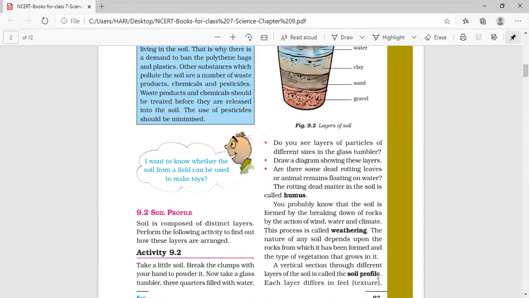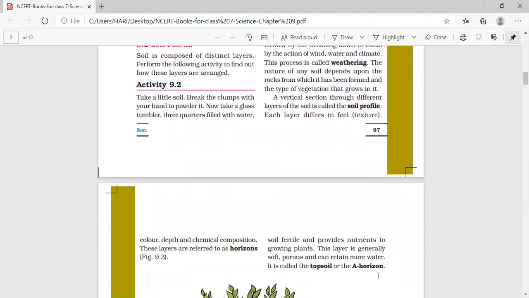And if we take the soil profile or a vertical section of the soil, we can see various layers. Each layer differs in feel, color, depth and chemical composition. Texture means how they feel, whether it is soft or hard.